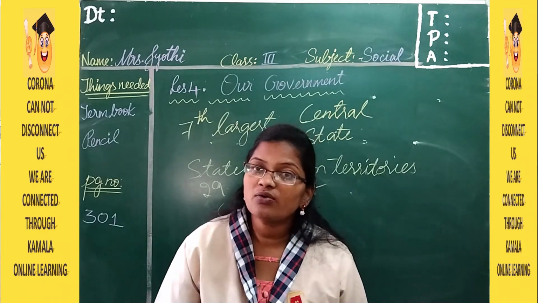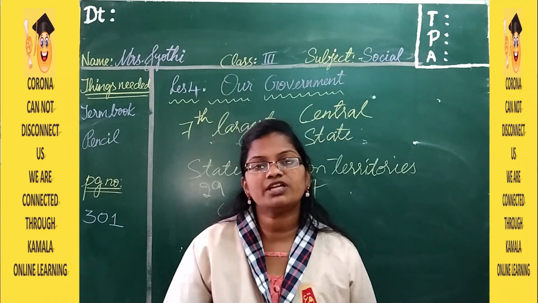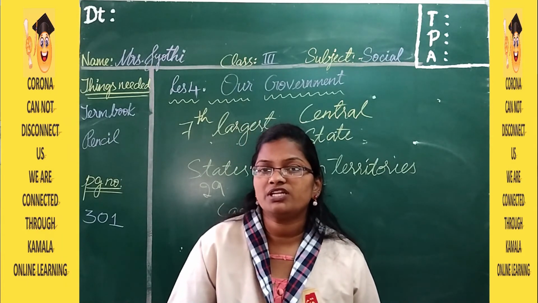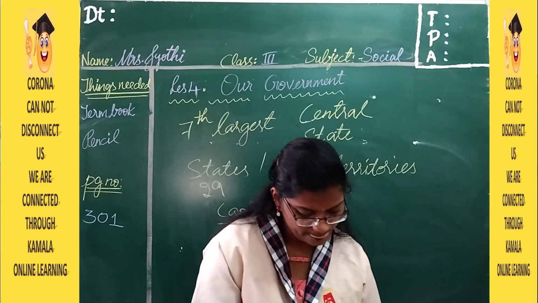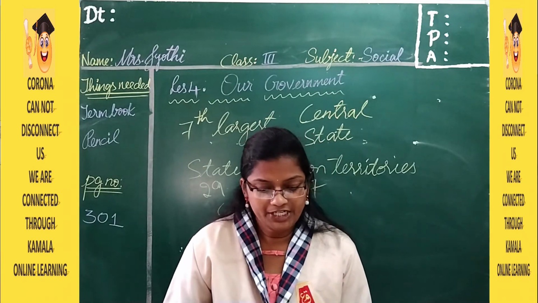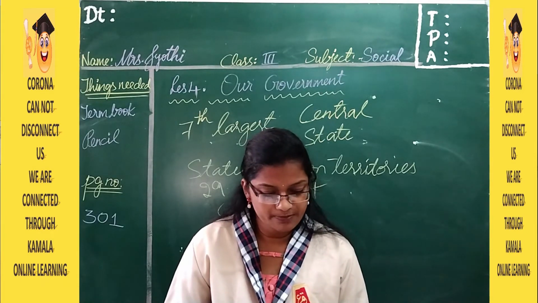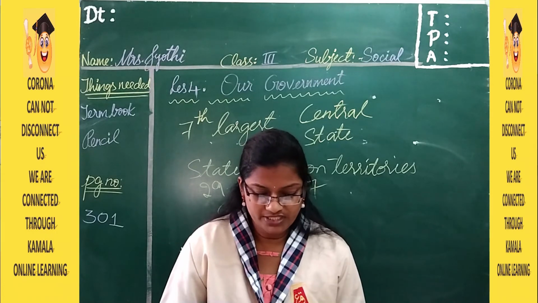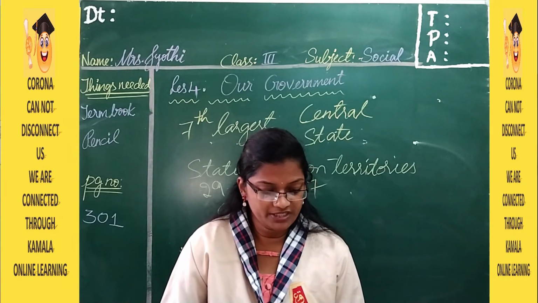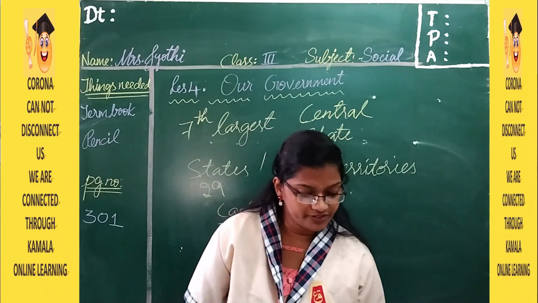And there is a headquarters for the central government, and it is located in New Delhi. So why is it located in New Delhi? Because New Delhi is the capital of India. It also governs the union territories. The president, vice president, prime minister and other ministers, who are officials of the central government, work from New Delhi. The president of India lives in the Rashtrapati Bhavan.